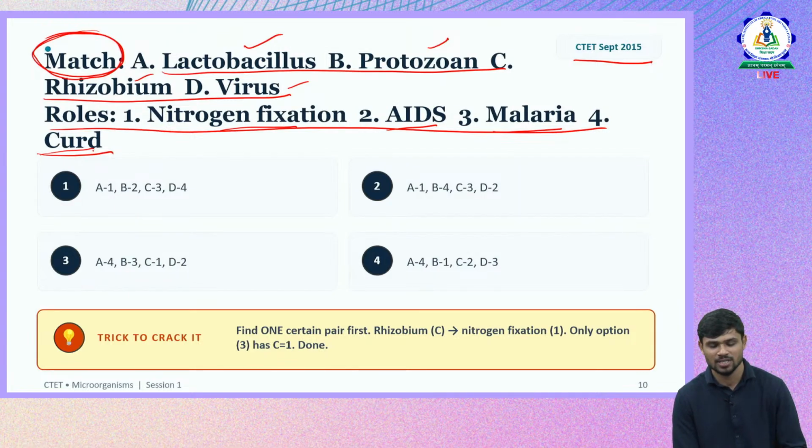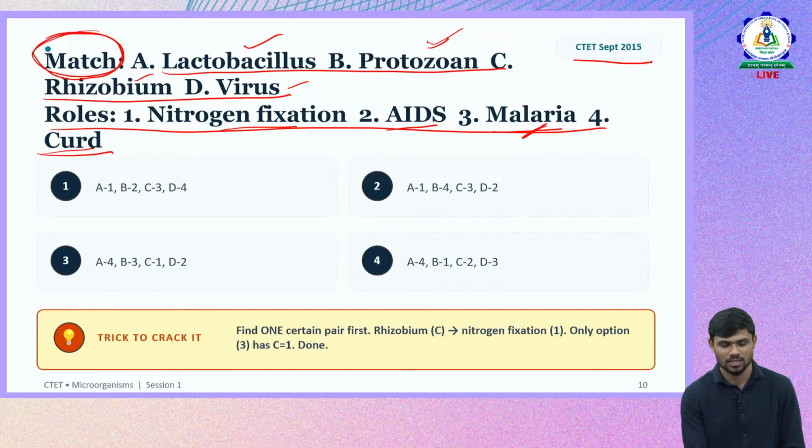So lactobacillus is related to what? Is it related to nitrogen fixation, or AIDS, malaria, or curd? We discussed that lactobacillus is the bacterium which converts milk into curd. So lactobacillus and curd are related. Then protozoa. Protozoa causes malaria. So this is related to the harmful nature of microorganisms.